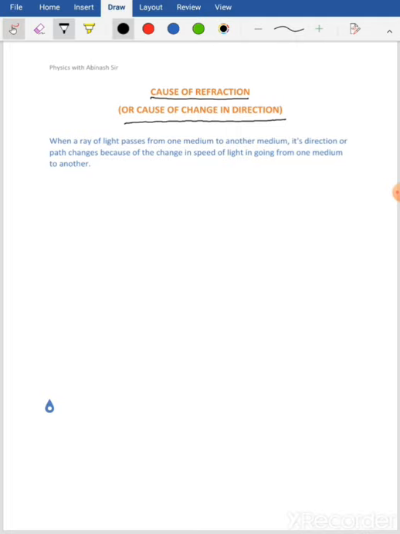Why does this happen? When a ray of light passes from one medium to another, its direction or path changes because of the change in speed of light in going from one medium to another. So the reason is that the speed of light is different in different media, isn't it?